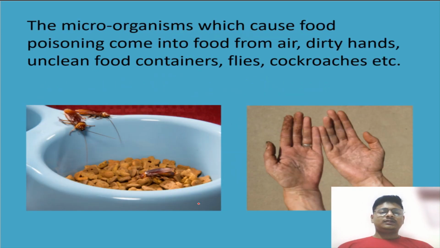Now see, you can see the cockroaches also, and see the dirty hands. Microorganisms which cause food poisoning come into food from air, dirty hands, unclean food containers, flies, cockroaches, etc. These are the carriers. They take these microorganisms with them, and these are the mode of transmission into our body.